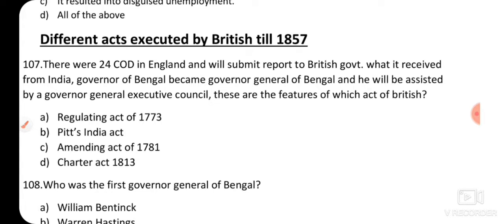These are the features of which regulating act of the British government during the 18th century?